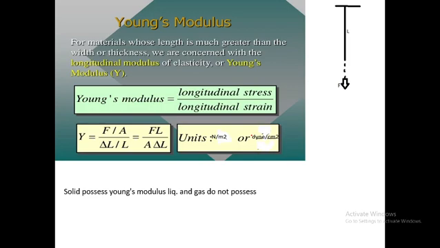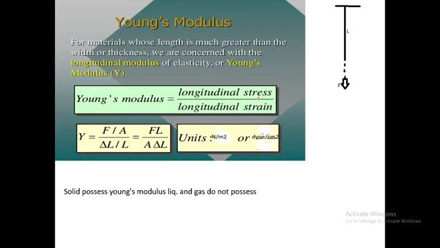When we consider Young's modulus, we consider that the force is applied along the length of the wire, that is, the length of our body is very much greater than its diameter, greater than the width or thickness of the body or wire. We consider a wire here, so we are considering longitudinal stress.